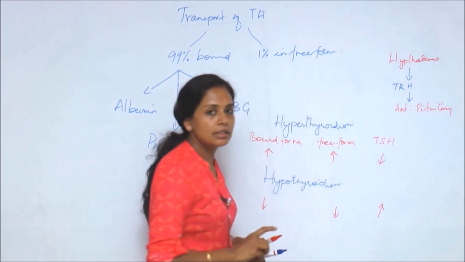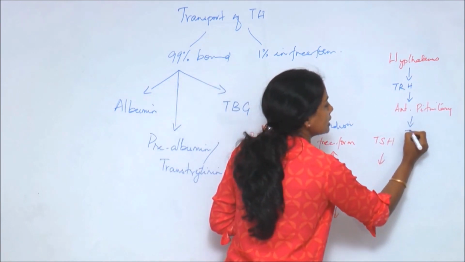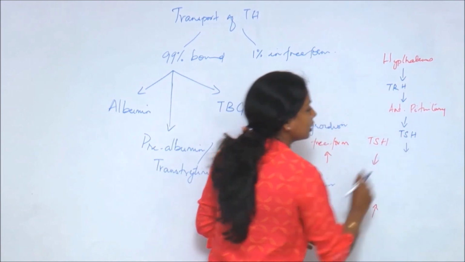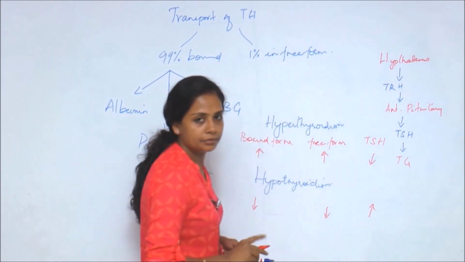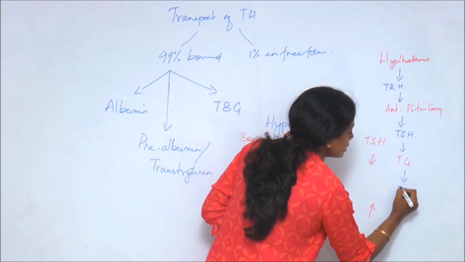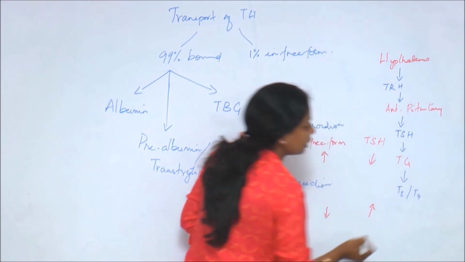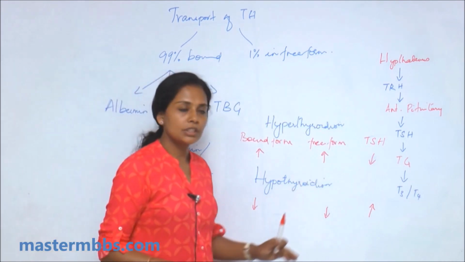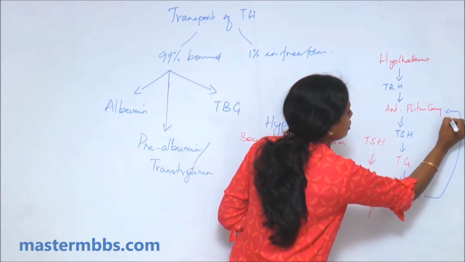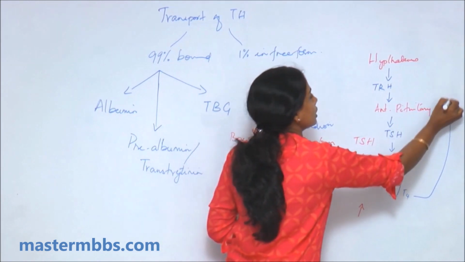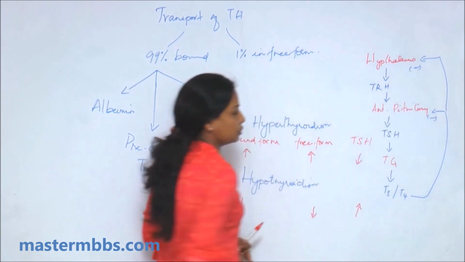The anterior pituitary will release TSH. TSH will act on the thyroid gland, and the thyroid gland will release the thyroid hormones T3 and T4. When the level of T3 and T4 increases, it can cause inhibition at the level of the anterior pituitary as well as at the level of the hypothalamus.